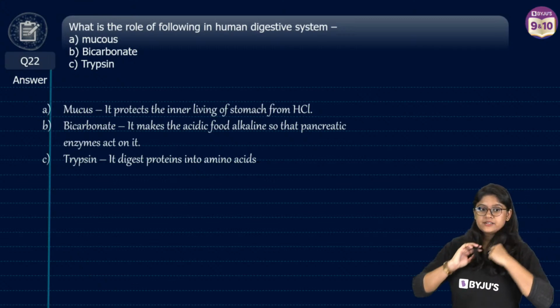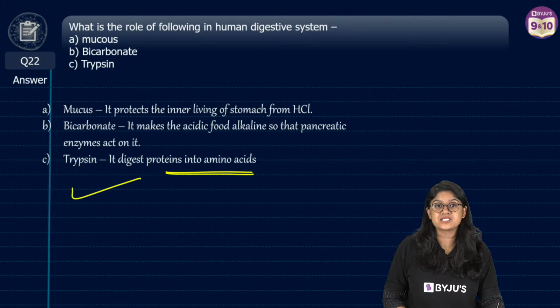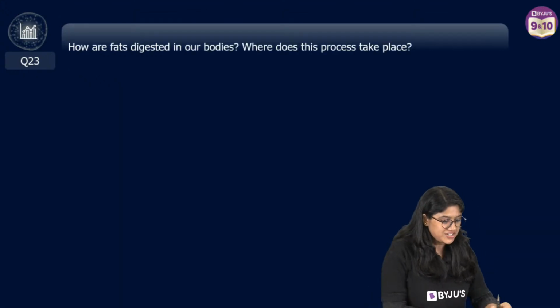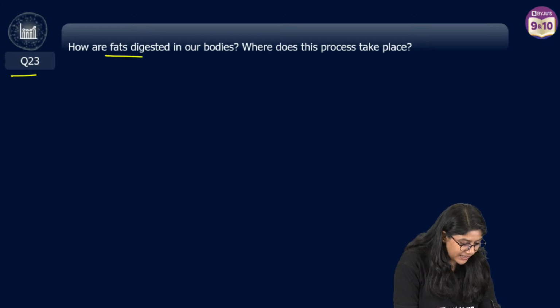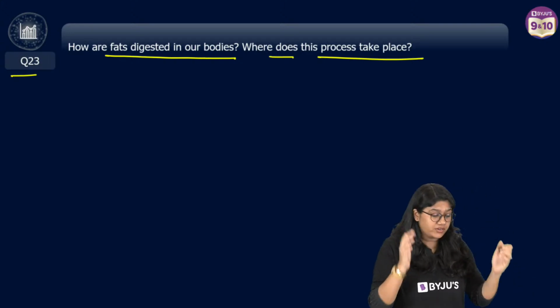Okay, clear? Trypsin helps in the digestion of proteins into amino acids. Okay, chaliye. Question number 23. How are fats digested in our body? Where does this process take place? We have just discussed fat digestion, everyone.